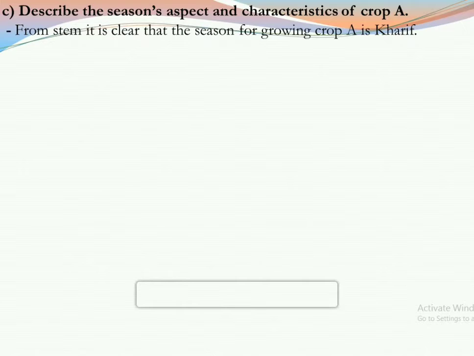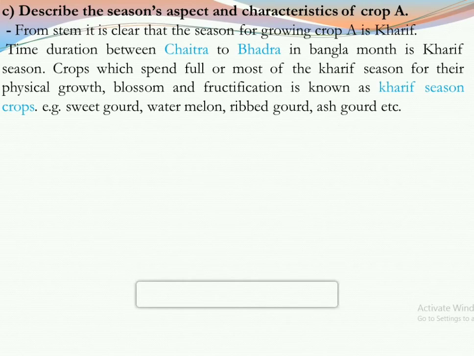Now we have to define what is Kharif, that is the realization part. The time duration between Chaitra to Bhadra in the Bangla months is the Kharif season. Crops which spend full or most of the Kharif season for their physical growth, blossom, and fructification are known as Kharif season crops. Example: sweet gourd, watermelon, ridge gourd, ash gourd, etc. So that completes our realization part.